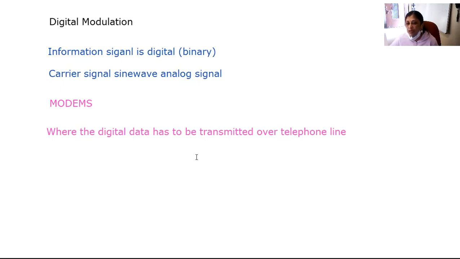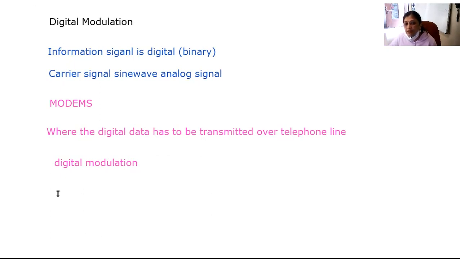This can be done with the help of modulation, and this type of modulation is called digital modulation, in which the information signal is a digital wave and the carrier signal is a sine wave.